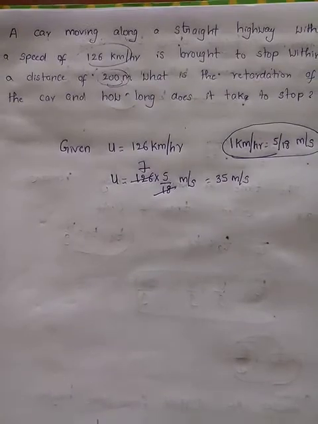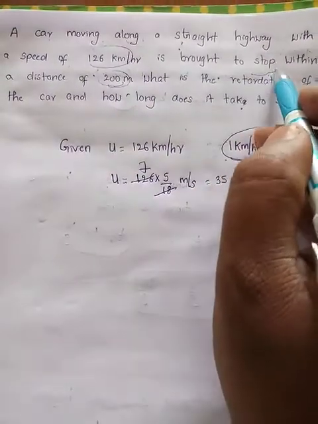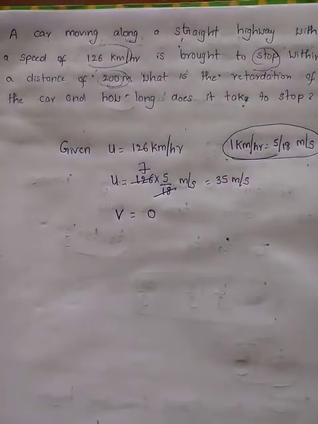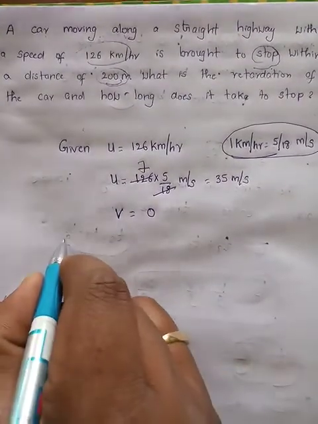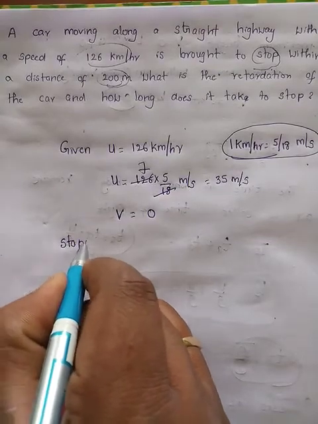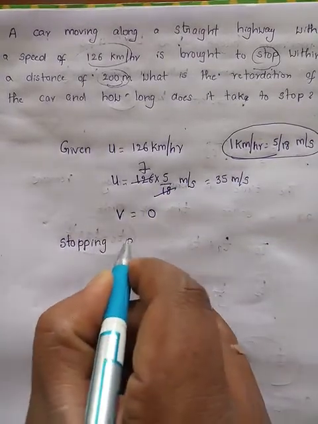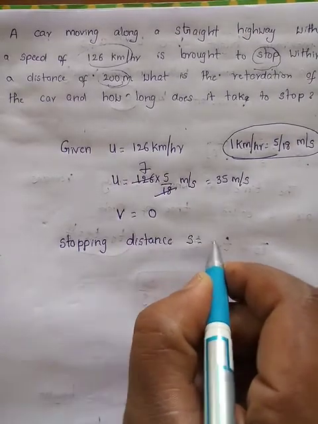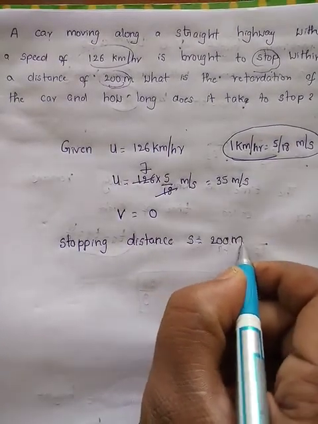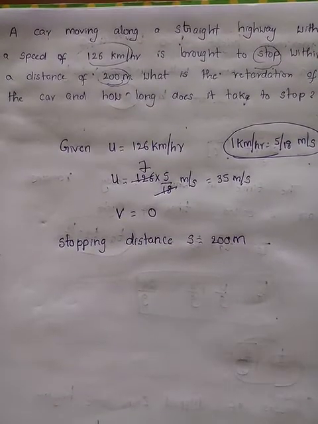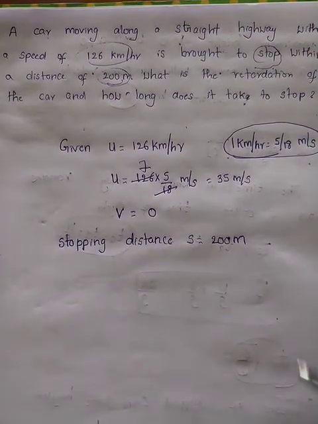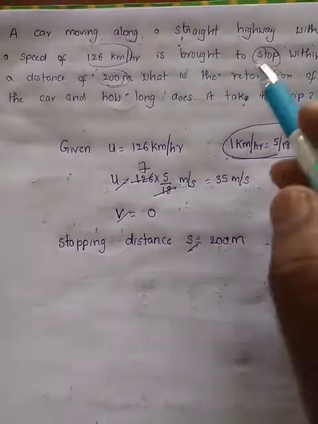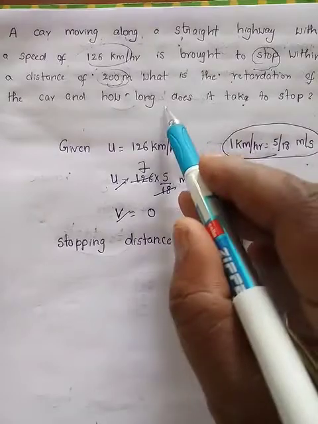That is the initial velocity, u is 35 meter per second. Brought to stop means finally it comes to rest or not? Yes, v is equal to 0. What is the distance travelled to come to rest? That is the stopping distance given, 200 meters. Now, in this question, they gave u, v and s. What are they asking? Retardation of the car and time taken.